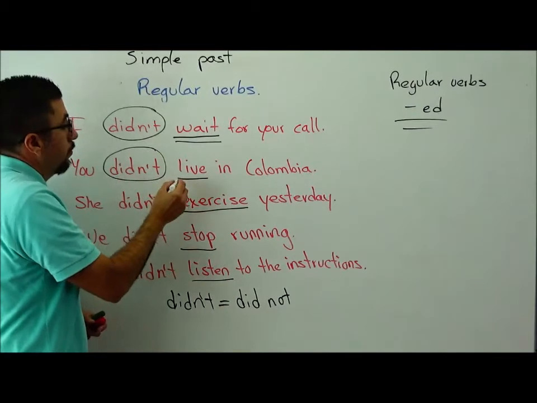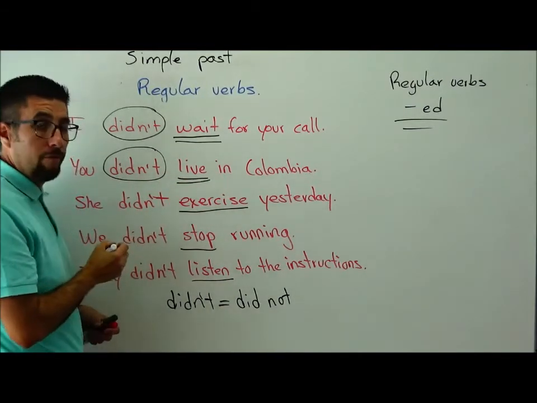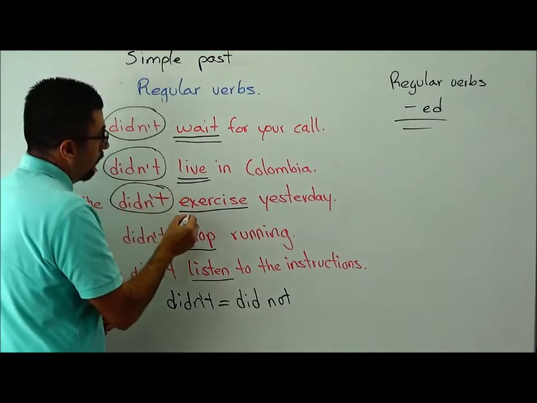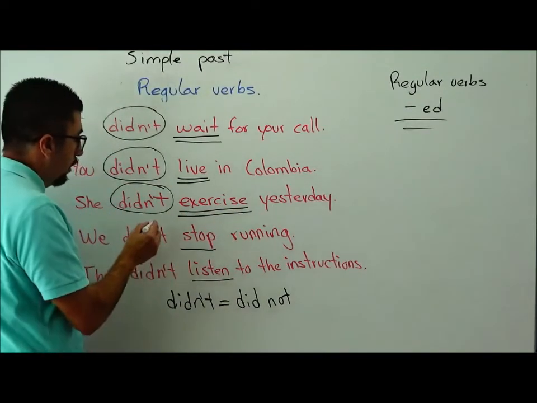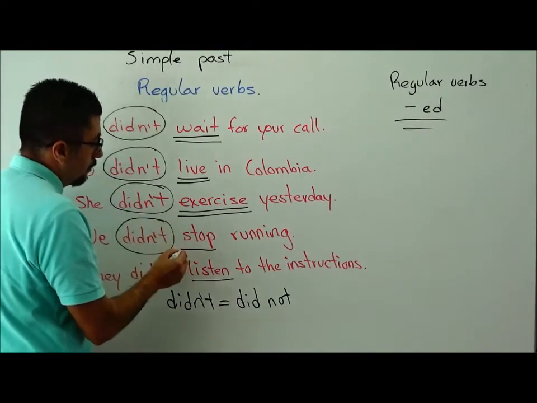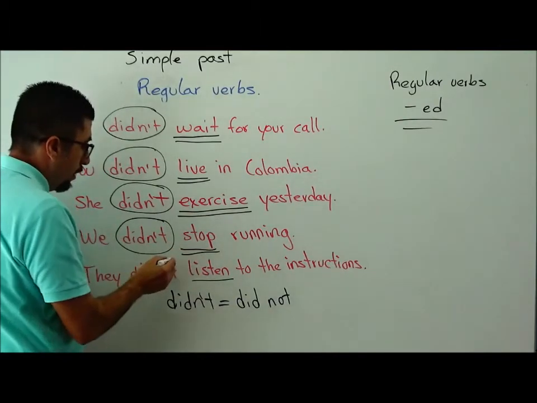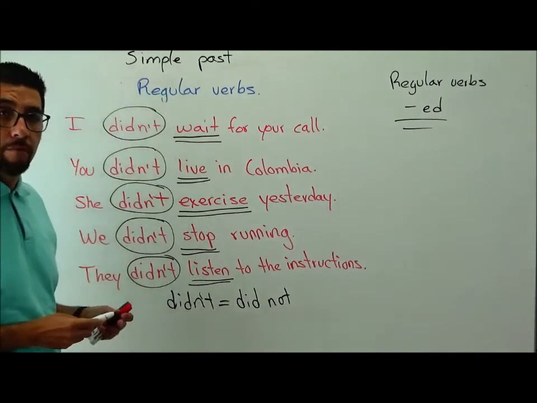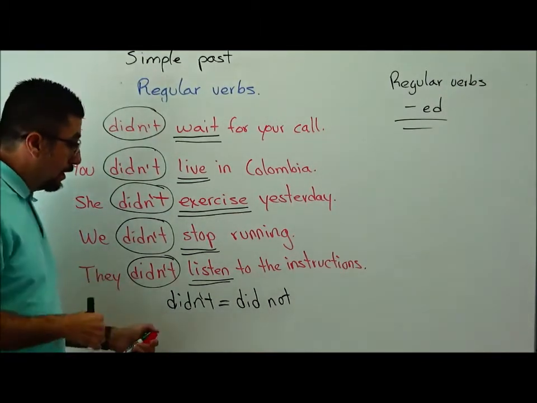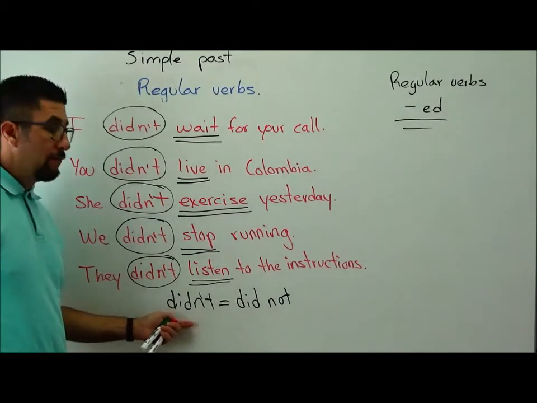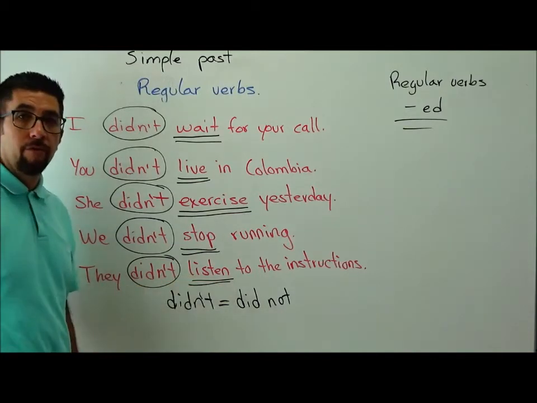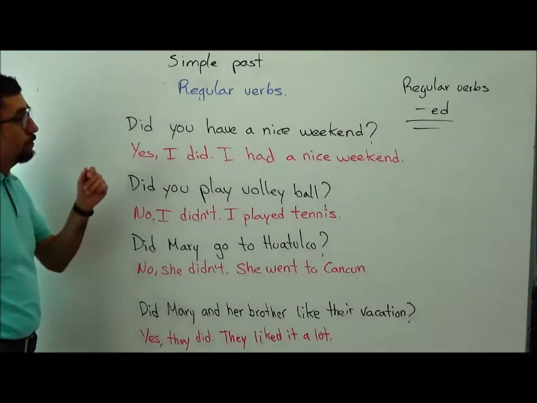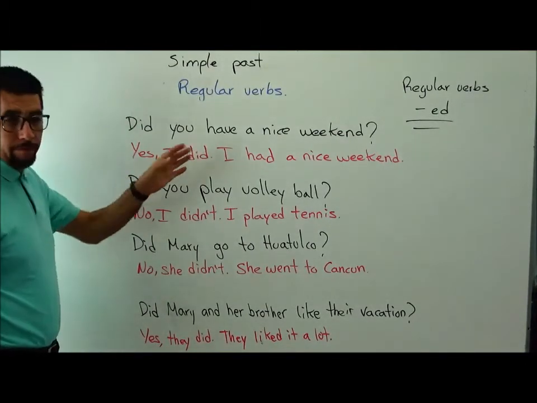Look at all the examples. Live is in simple form. Exercise, we have didn't, and we have exercise in simple form. Didn't, stop in simple form. And this happens in all the examples. So when you use the auxiliary in negative, the verb goes in simple form. Okay, guys? Let's continue with the simple past of regular verbs, even though we have some irregular verbs here.